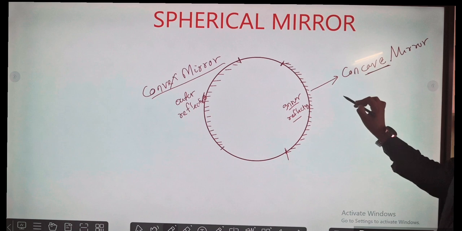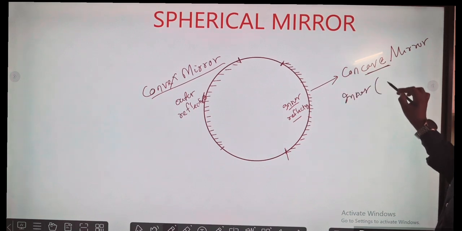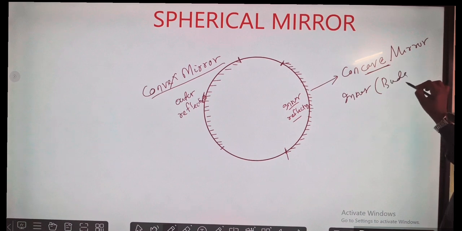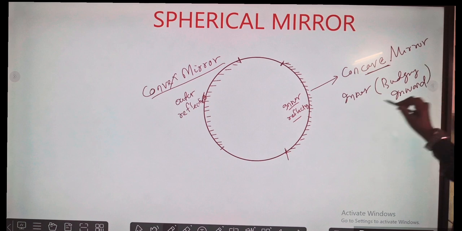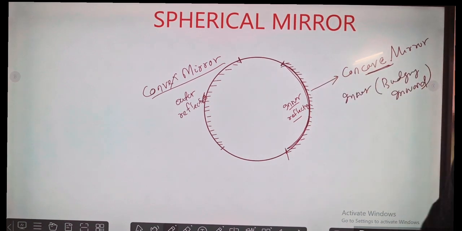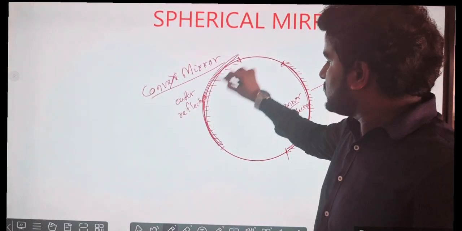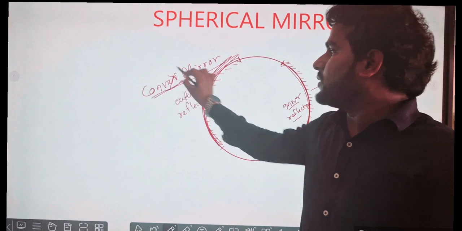Concave, cave is there, so it is bulging inward. The interior part is reflecting, so it is concave. It is convex, meaning the outer part is reflecting, so it is convex.